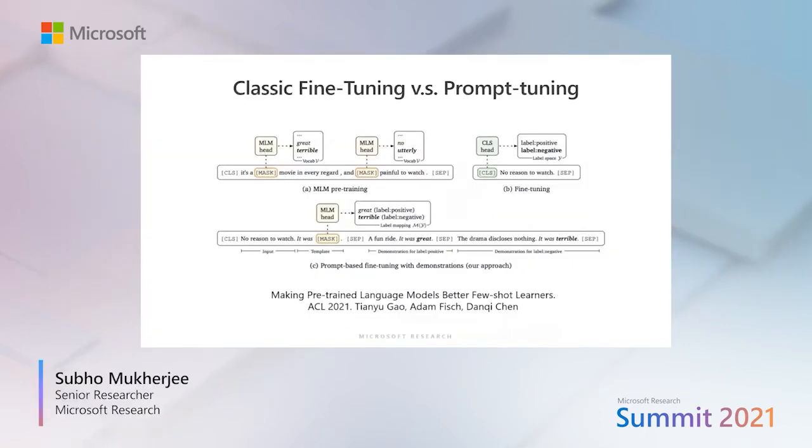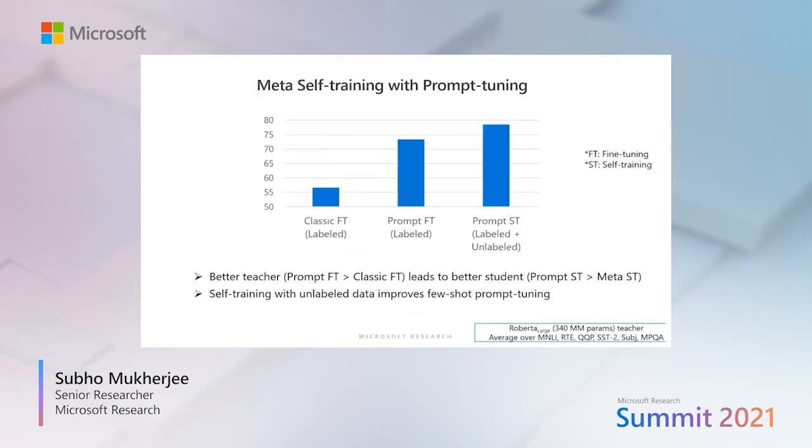In all of the previous techniques, we use classic BERT-style fine-tuning. In recent times, prompt tuning has proven to be much more effective. In prompt tuning, we use the pre-trained language modeling head to do a cloze-style sentence completion task, which bridges the gap between pre-training and fine-tuning. We incorporate this prompt tuning method into our previous MetaST framework, which we now call prompt ST, and we have several observations.